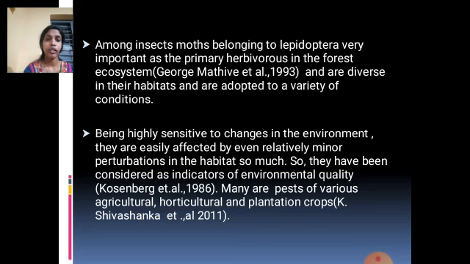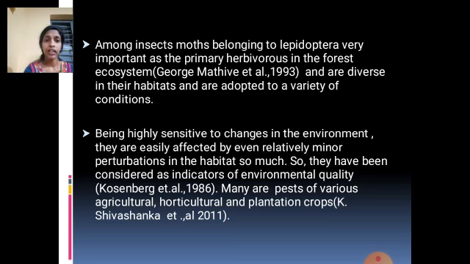They are present in different habitats. You can see them near human habitation, on the surface of tree barks, and sometimes in the rocks or in the grasslands. You can find them everywhere, and they can adapt to different environmental conditions. Plus, they mimic the environment where they are present. So that is the unique feature of these moths.